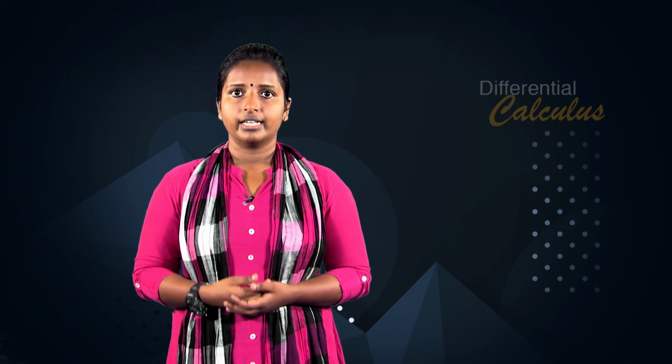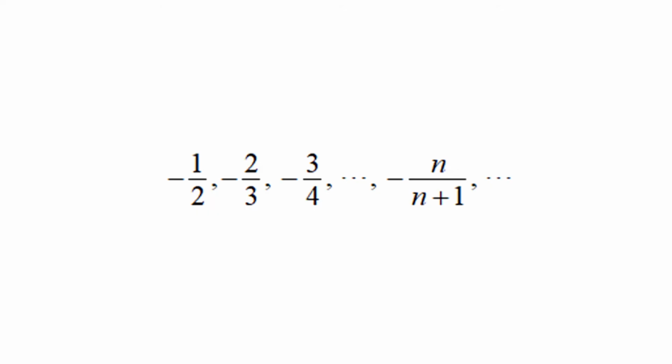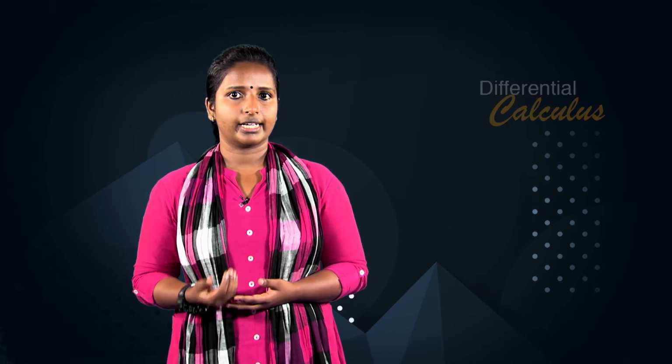For example, negative 1 is the least upper bound of the non-decreasing sequence negative 1 upon 2, negative 2 upon 3, negative 3 upon 4, etc., negative n upon n plus 1, etc. Also the sequence converges to the greatest lower bound negative 1.